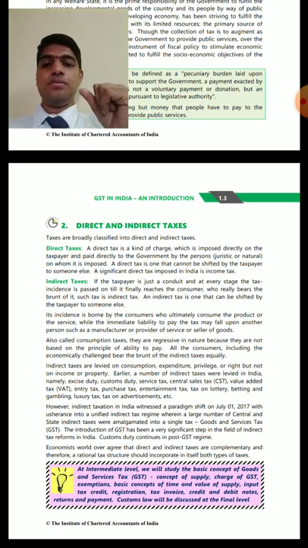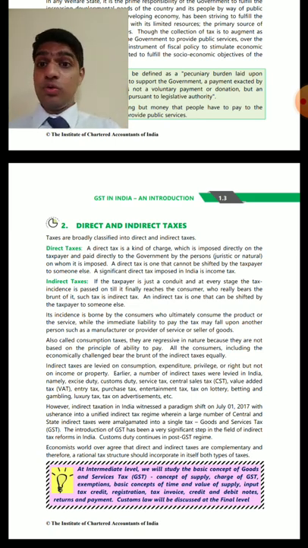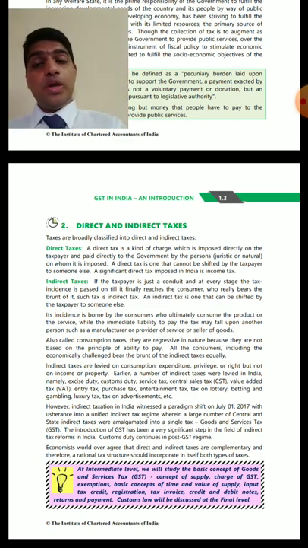Indirect taxation is a tax that is not collected from the person who bears the burden. For example, when we purchase a commodity from a shop, we purchase at the MRP or the price at which the company is selling. That includes taxation.